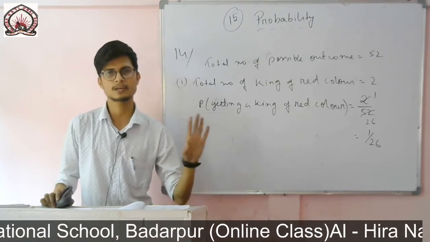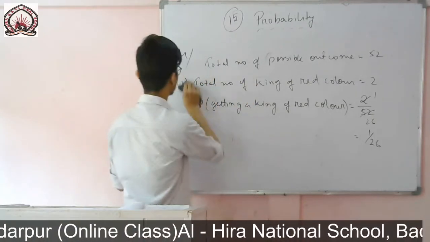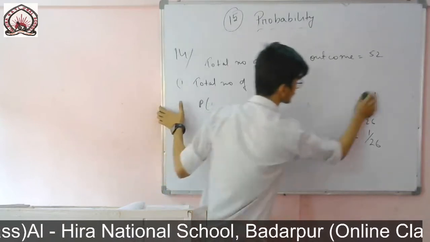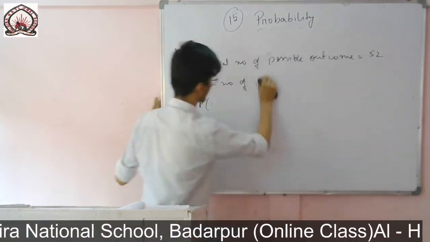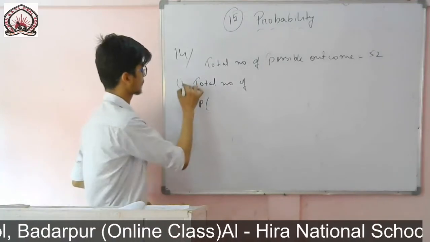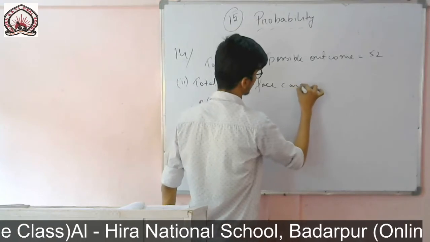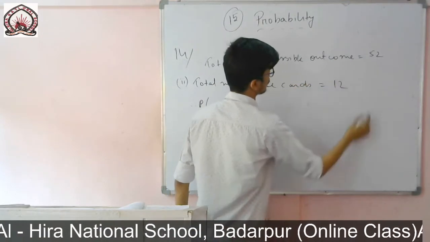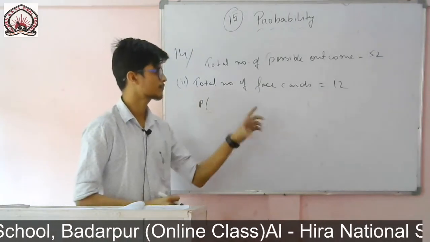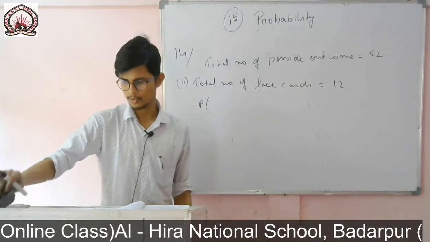That means 3 fours are 12 face cards. So the total number of face cards is equal to 12.